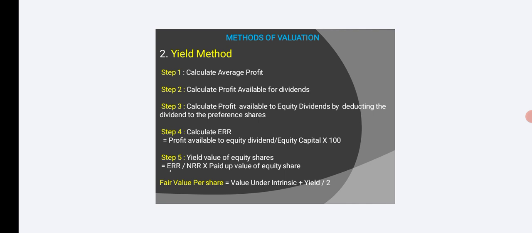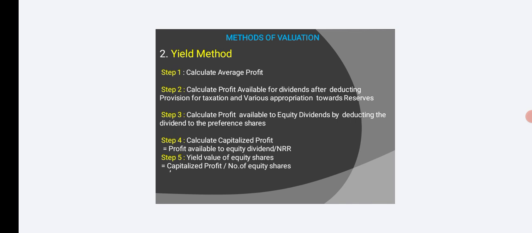Step four, calculate the expected rate of return. Step five, yield value of equity share. Finally, fair value per share is calculated by adding the value under the intrinsic method and the value under the yield method, divided by 2.